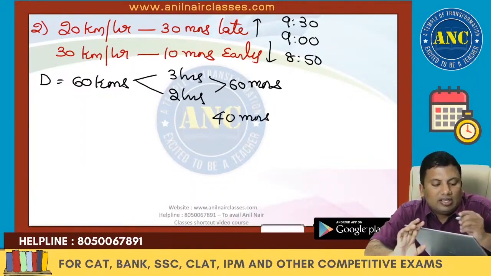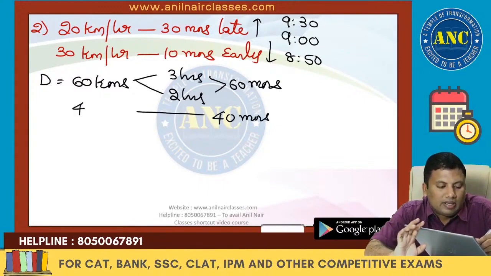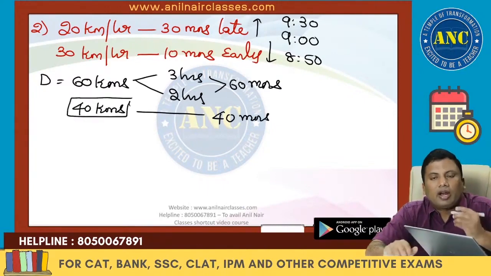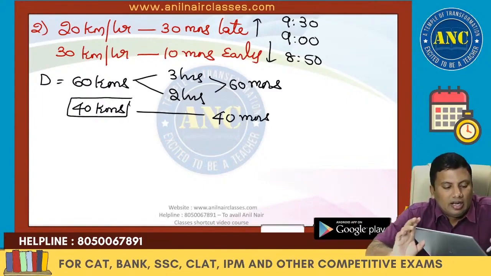60 minutes is giving you 60 kilometers. 40 minutes will give you 40 kilometers. I hope the idea is clear. Third question.